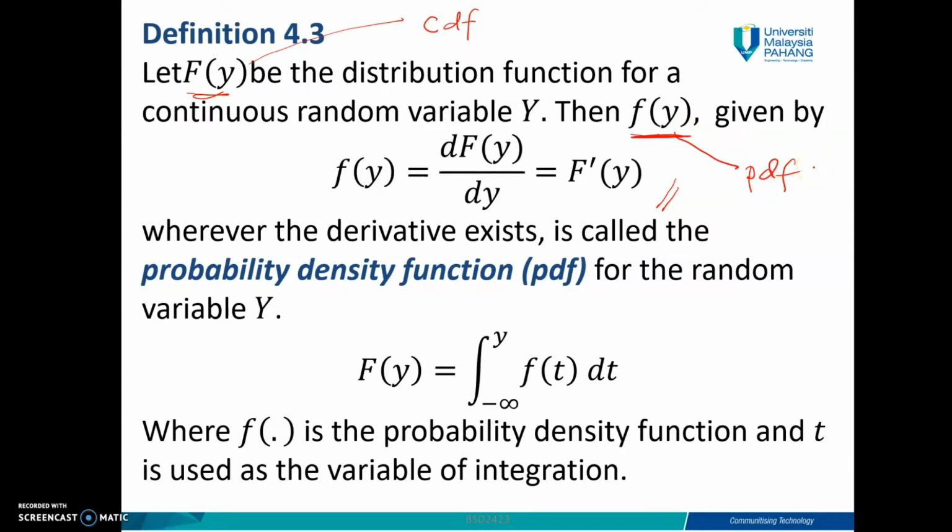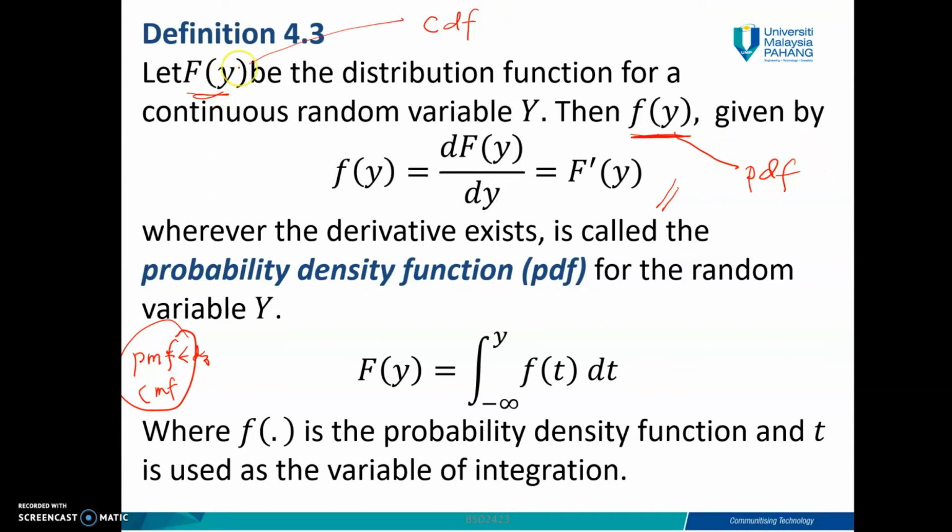So this is for continuous. If you remember, for discrete you have the PMF, probability mass function. So this one is for discrete, but here we have the PDF. Usually for discrete we have the cumulative mass function and the probability mass function. But for continuous, capital F is the cumulative distribution function, and small f is the probability density function.